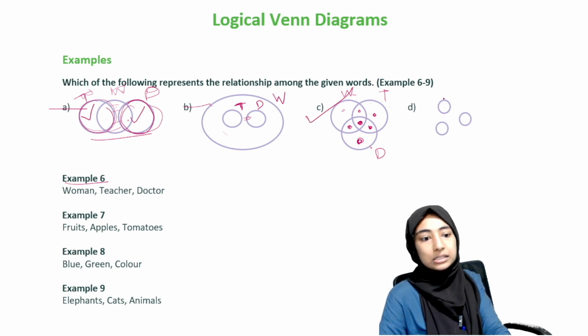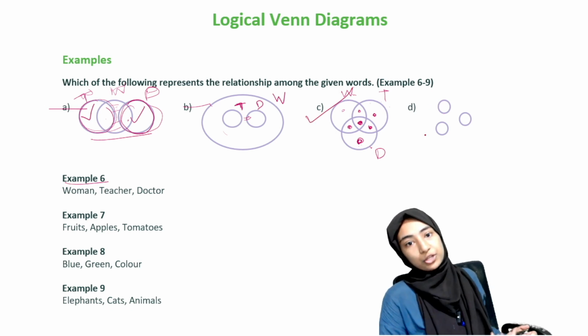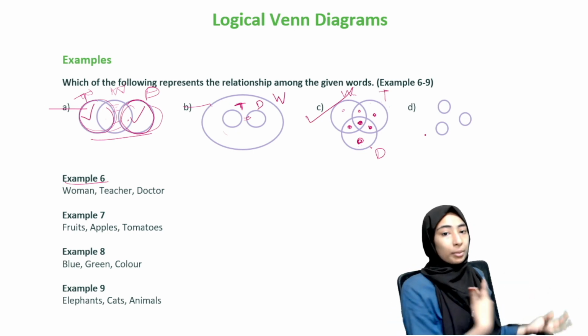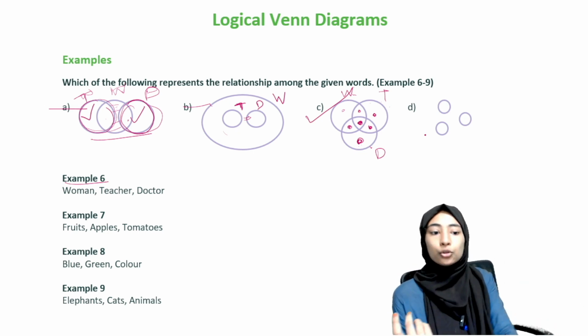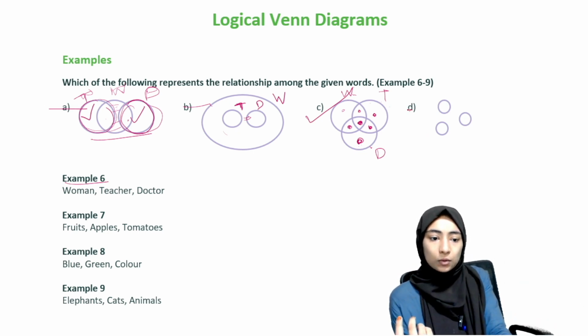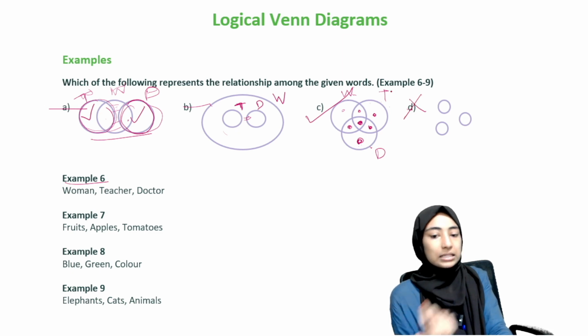Now this one is false. Here we are seeing all three are mutually exclusive. Basically we are saying that a woman cannot be a doctor, a woman cannot be a teacher. No, this is also false, right? So you get that. Your C is the answer. Okay.